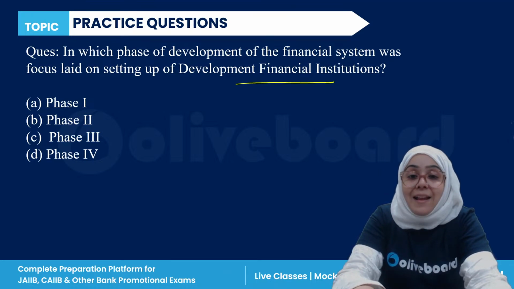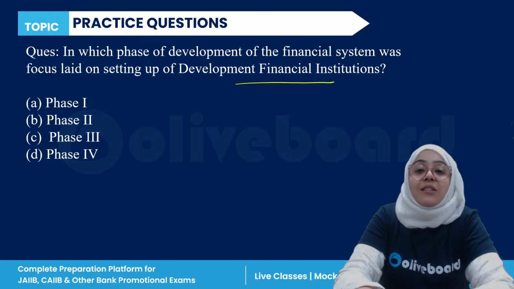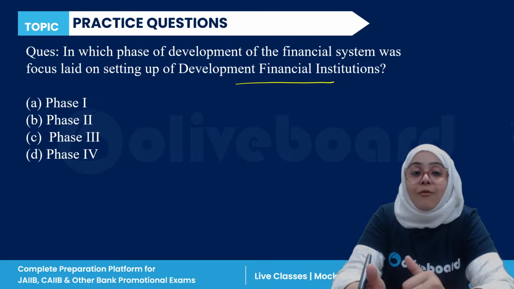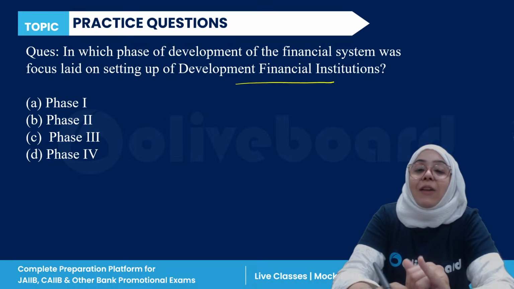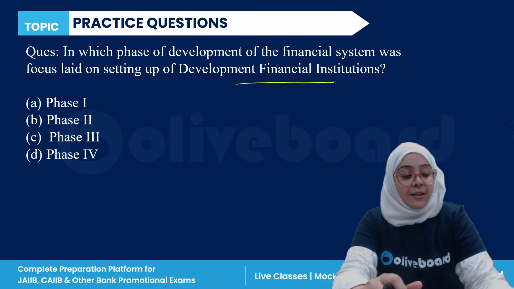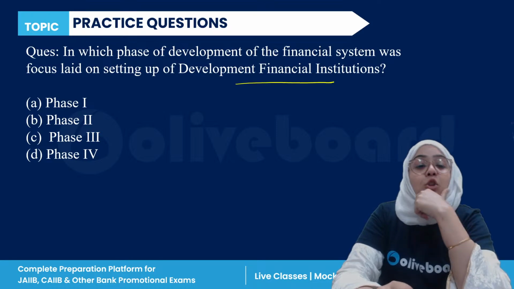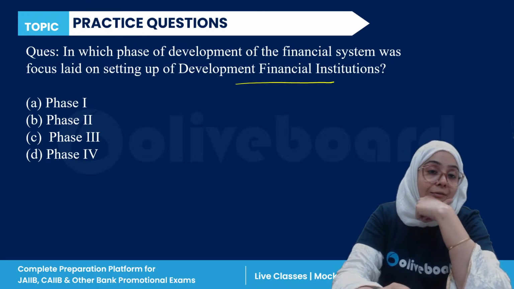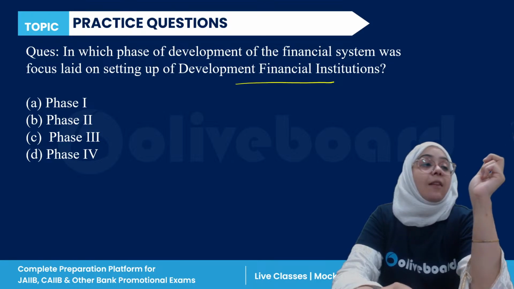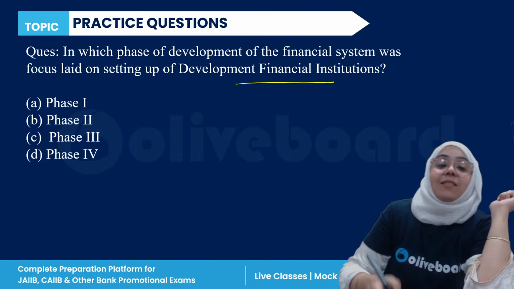So in which phase of the financial system development has focus been laid? Phase 1, phase 2, phase 3, or phase 4? So the correct answer for this question is, everyone, in which phase of the financial system was focus laid on setting up the development financial institution? So the correct answer is phase 2.